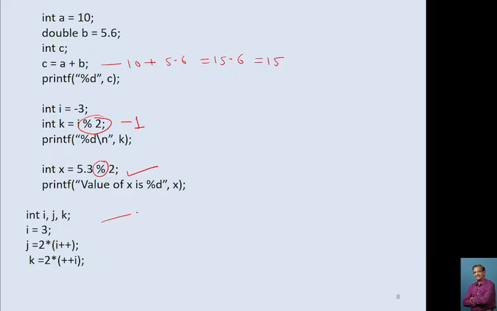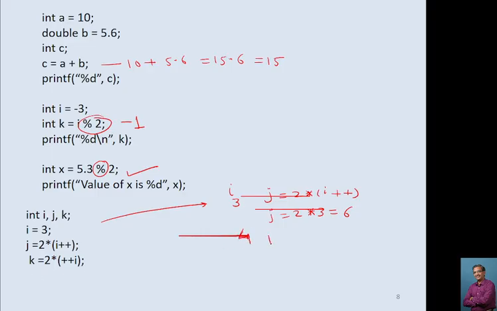Now this is interesting. I is equal to 3. J is equal to 2 multiply by I plus plus. Plus plus is afterwards. So J becomes 2 multiply by 3. It becomes 6. And after this, it will increment value of I as 4.